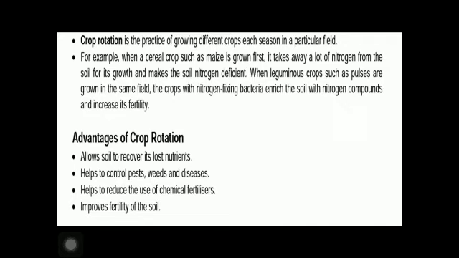Example, leguminous crop such as pea, bean, soya bean. The practice of growing different crop in different season in rotation so that the soil is not depleted of its nutrient is called crop rotation.